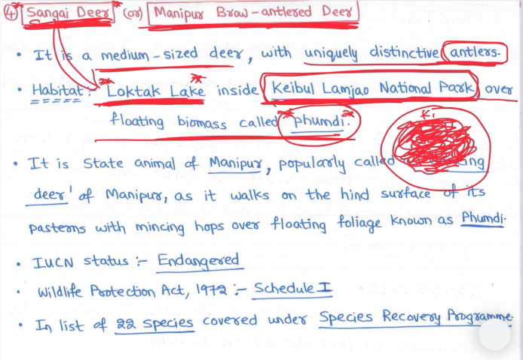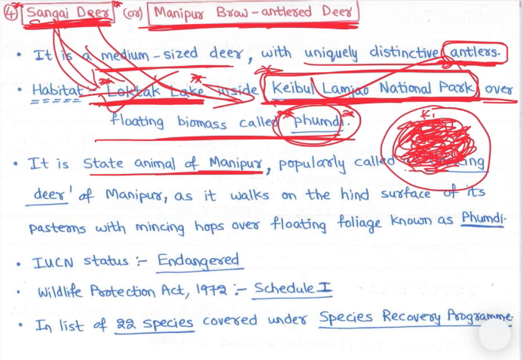So we'll study while studying about Keibul Lamjao National Park and all, Loktak Lake, right? जो lakes वगैरह पढ़ेंगे तब we'll be discussing, right? Keibul Lamjao National Park, पुमडी उधर रहती है Shanghai deer. So that makes it very important. Loktak Lake भी important है, Keibul Lamjao National Park भी important है, and the Shanghai deer which stays there, that is also important. It is state animal of Manipur, popularly called as dancing deer, right? So ये भी याद करना है.